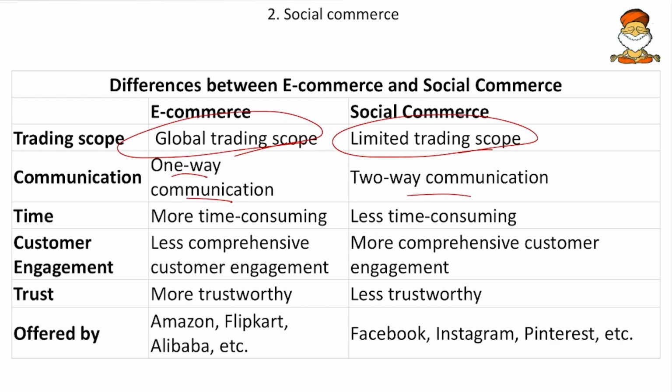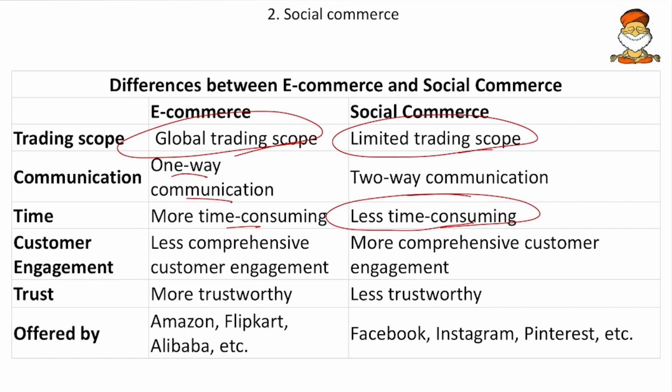So the buyer and seller, they can speak together. You can go for a bargain and then you can purchase. And then the time, it is more time consuming. So here it is like you will order, then write the address and then the parcel will be delivered. And here you will speak to him and the very next day, he can come to the address where you speak and the time whenever you are free.